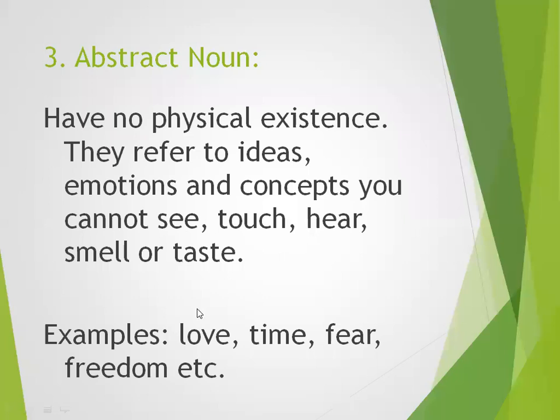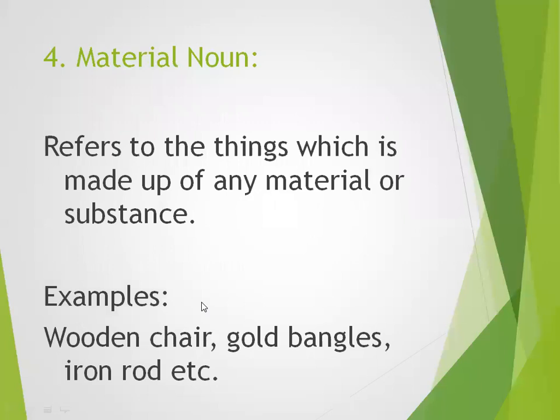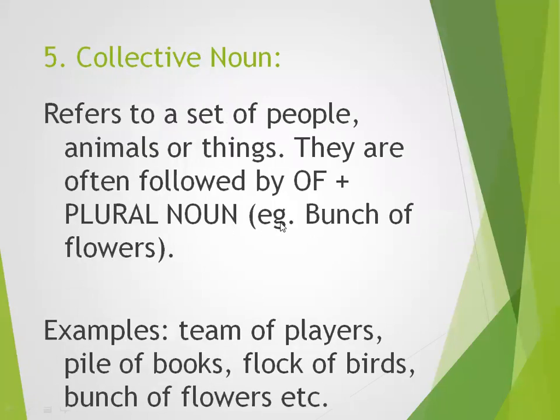Then we have material nouns, all those nouns which are made up of any material or substance. Then we have collective nouns, which are a group of homogeneous things, only one kind of thing, with one similarity in all the things. A collective noun is followed by of, and there must be a plural noun after of.